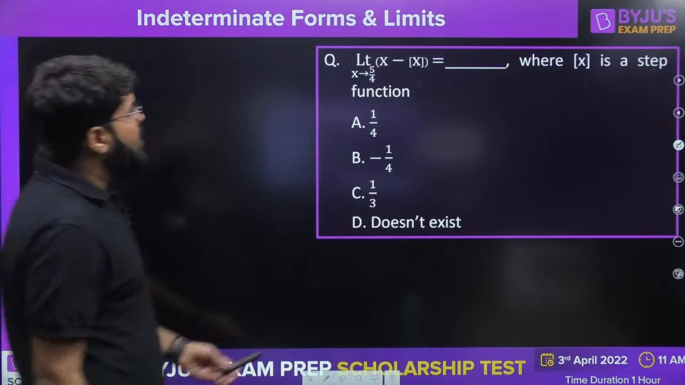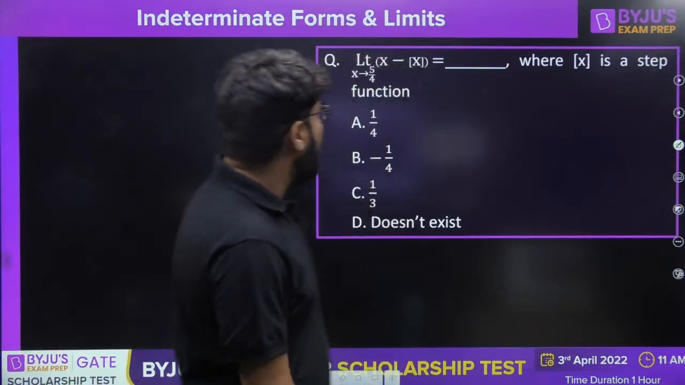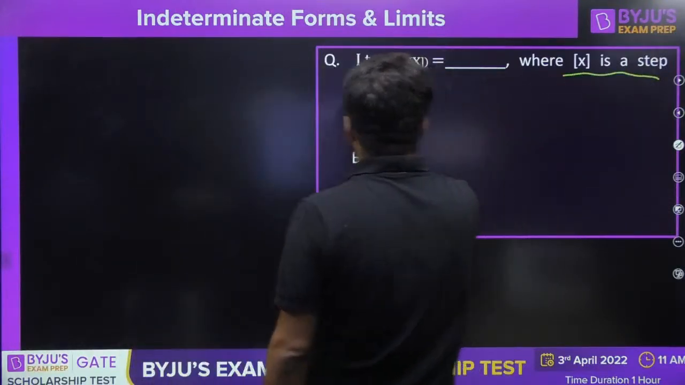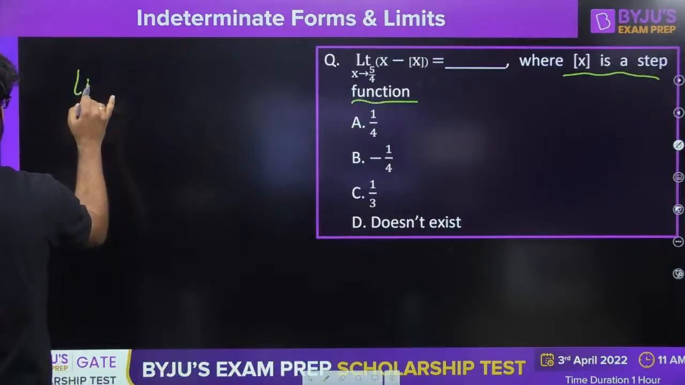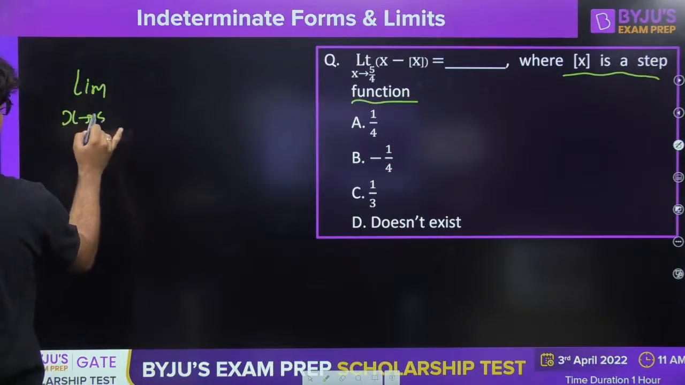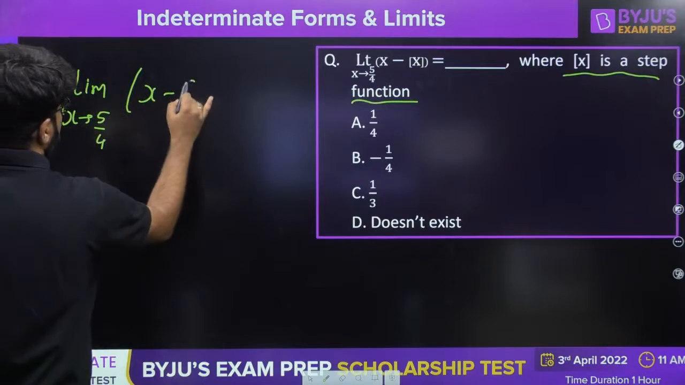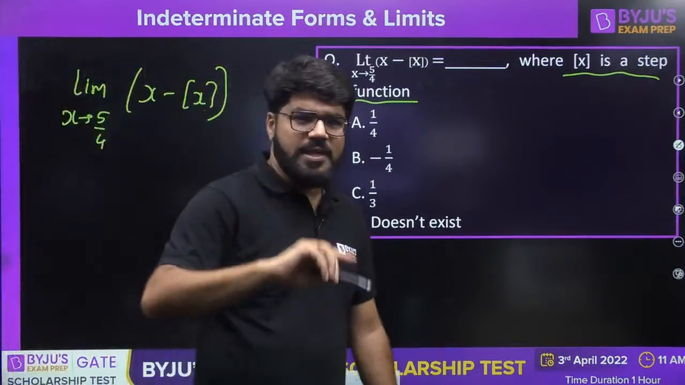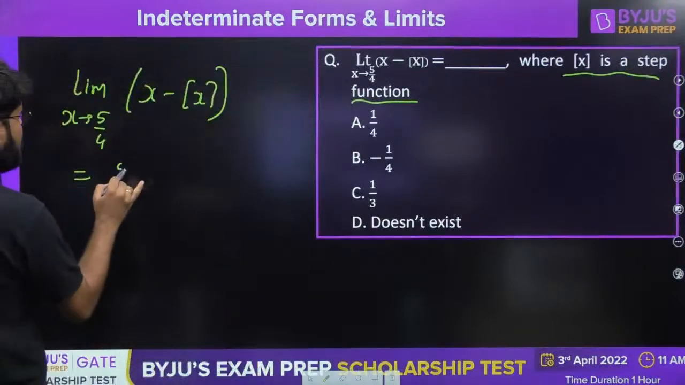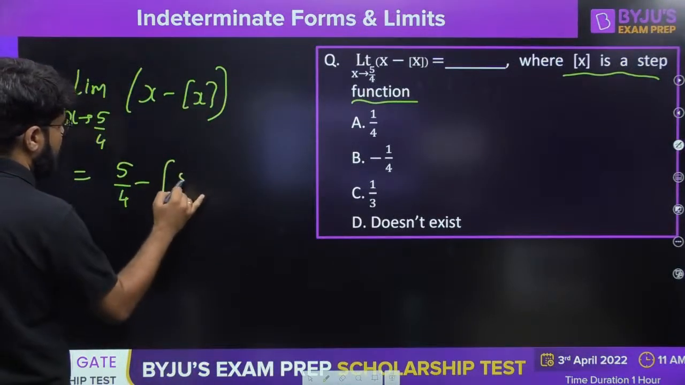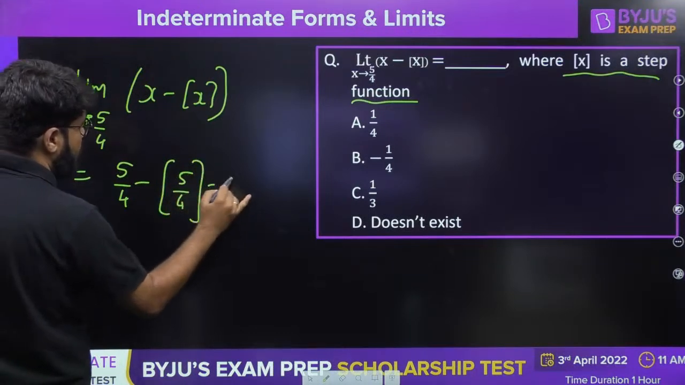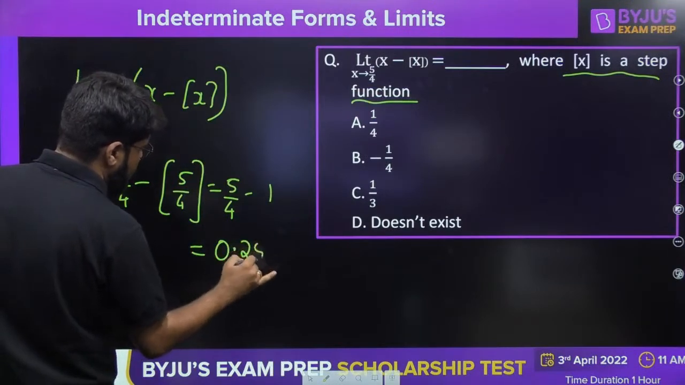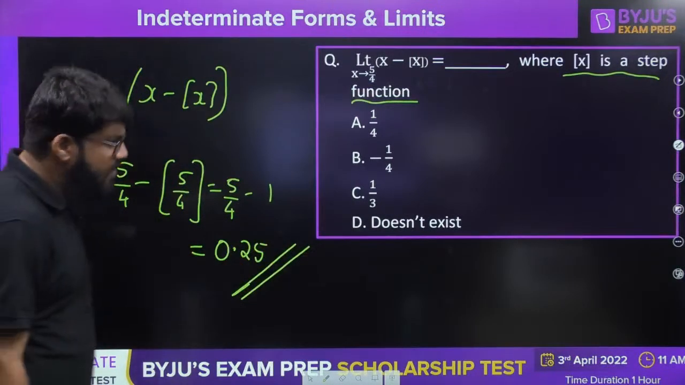Okay. So now, what is the limit x tending to 5 by 4, x minus floor x, where x is a step function? Very, very simple question. I already explained the step function in the first class, Monday's class you can watch. So this is simply 5 by 4 minus floor of 5 by 4, which is 1.25. So floor is 1. 5 by 4 minus 1 is 0.25. That is a simple answer.